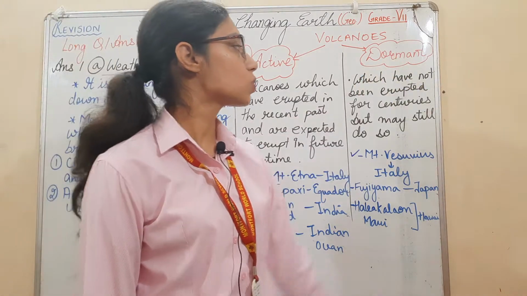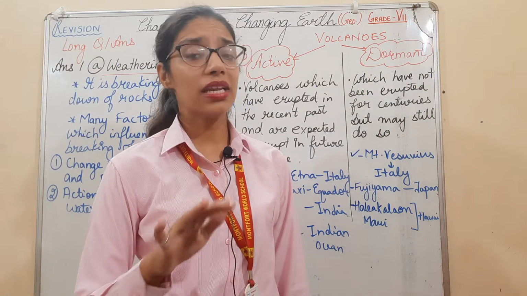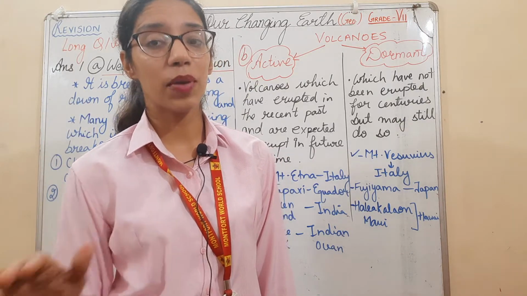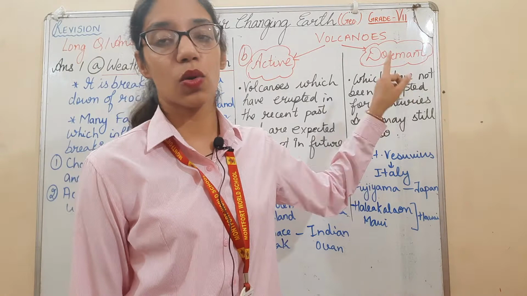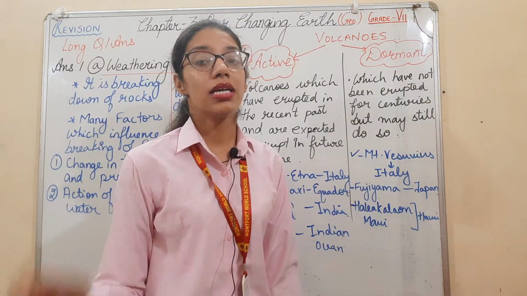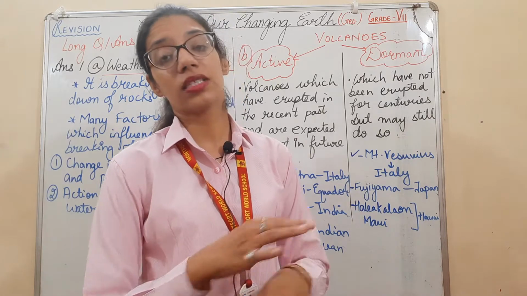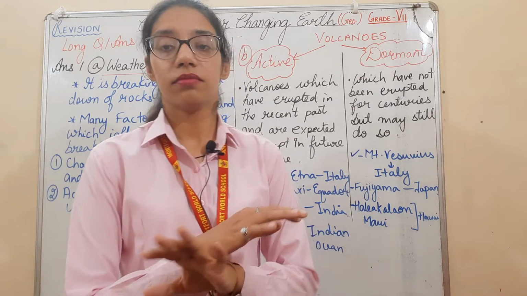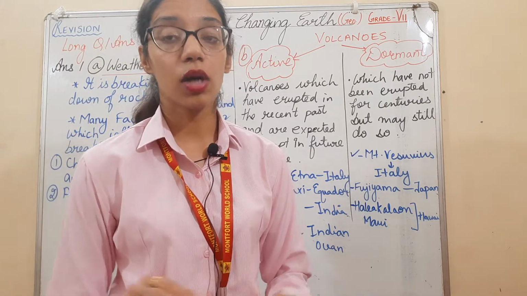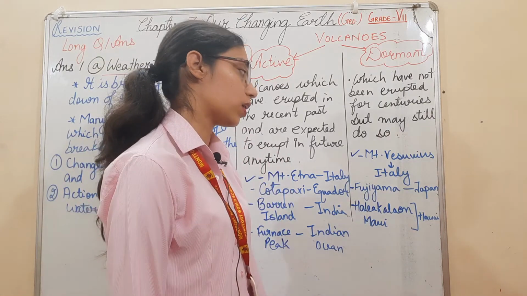Dormant volcanoes are those volcanoes which have not erupted for centuries. It is silent, it is sleeping. That's why dormant volcanoes are also known as sleeping volcanoes. They have not erupted for centuries but may still do so. Or they may still keep on sleeping only. That is your dormant volcano.